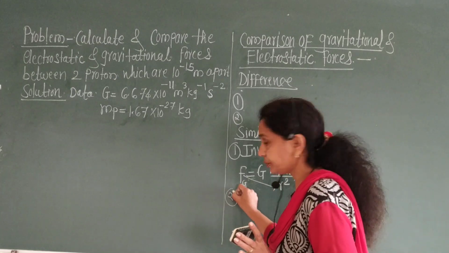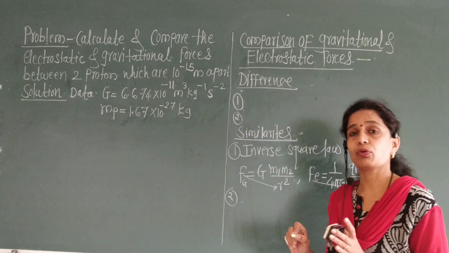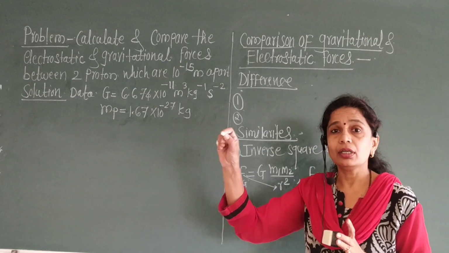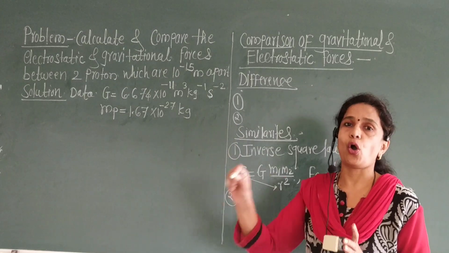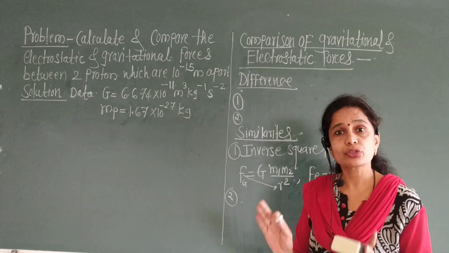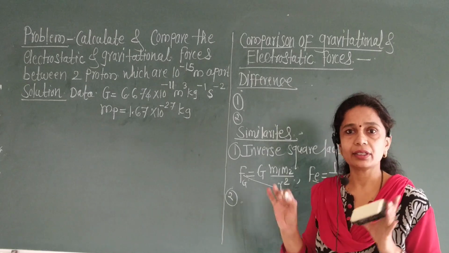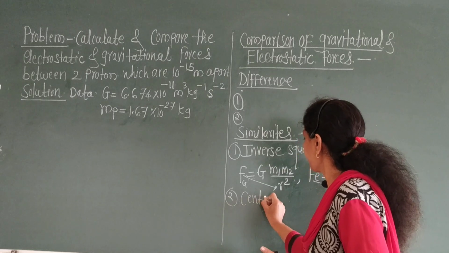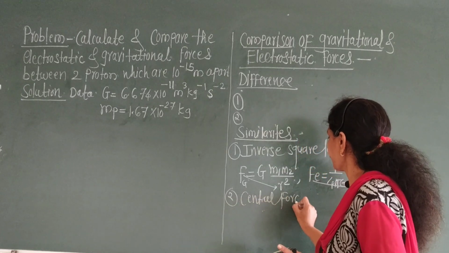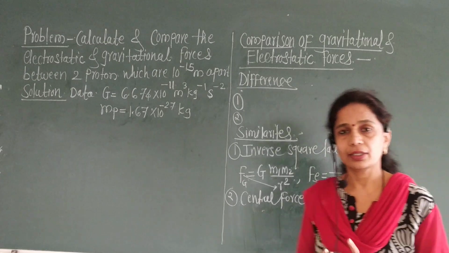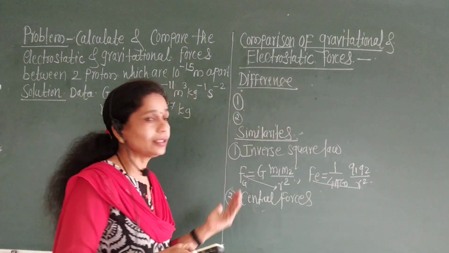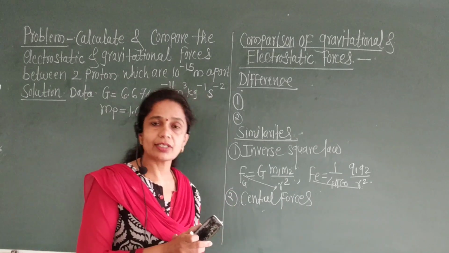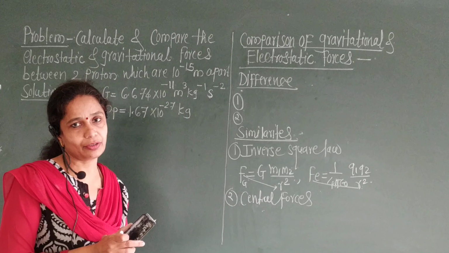Second point is, both these forces are central forces, acting along the line joining the two objects. Therefore, these two forces are central forces. This is the second point, central forces. Okay, therefore, this is the comparison and similarities between the gravitational force and the electrostatic force.